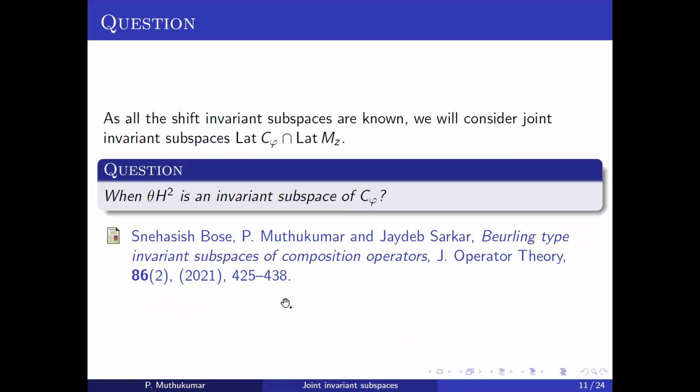But we already know that for a multiplication operator, the theta times H2, where theta is inner, these are the only invariant subspaces of this multiplication operator. So that's why we want to at least know when this theta times H2 will be an invariant subspace for this other operator, this composition operator.